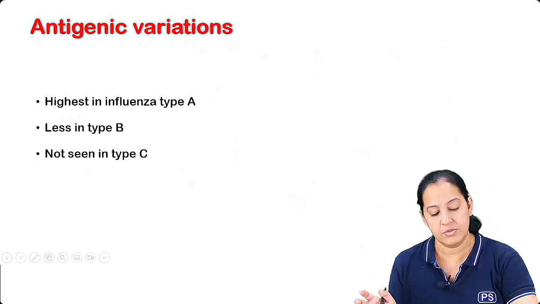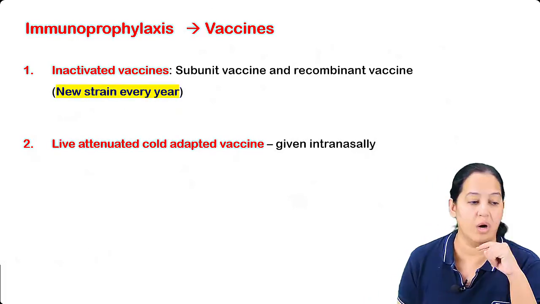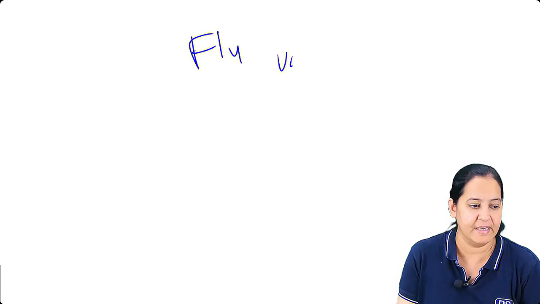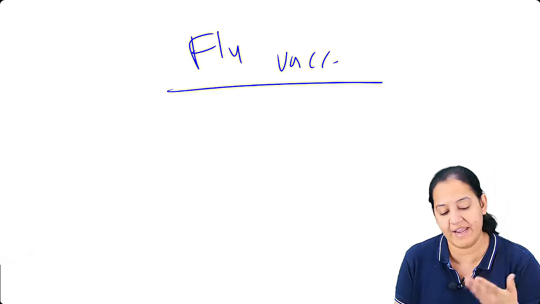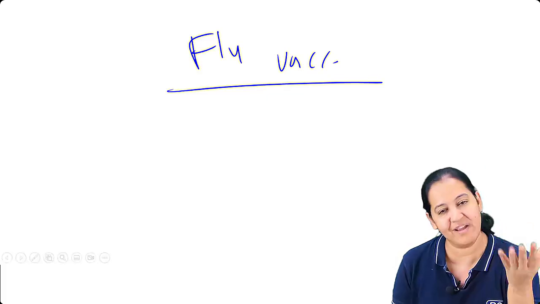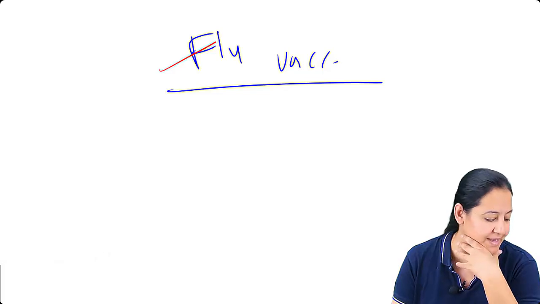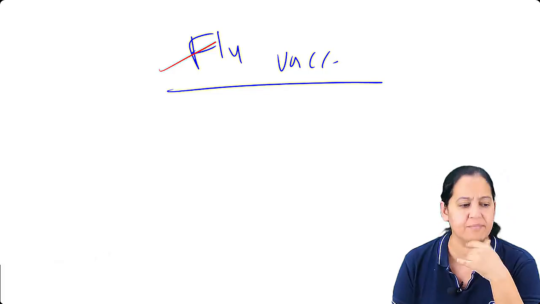So for the vaccine, what we will do, just suppose, are you vaccinated for the flu vaccine? If not, you should get it. If you frequently have the flu, currently also I'm having the flu, you can see it. I'm having flu very frequently. That's why I take the flu vaccine, although it is not working much. But the flu vaccine should be taken.